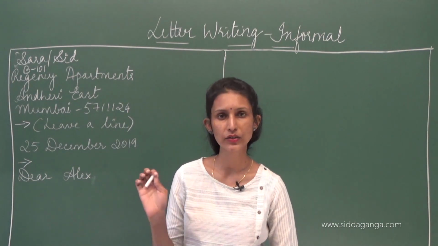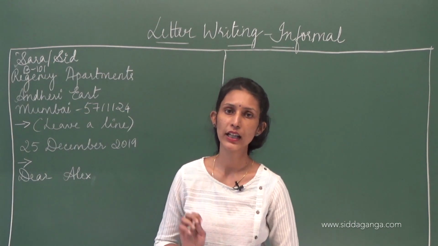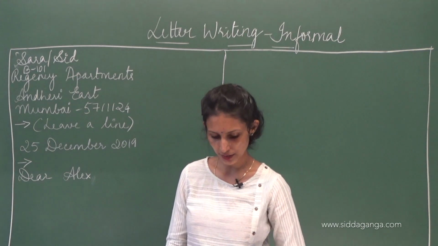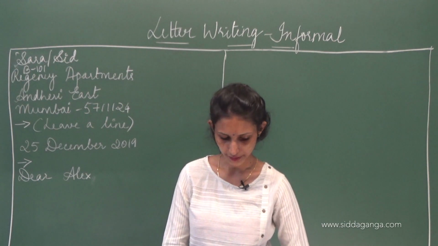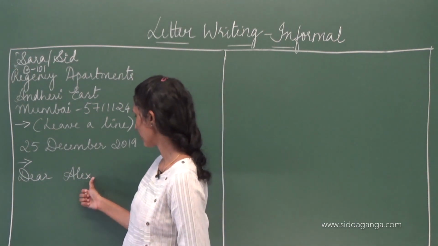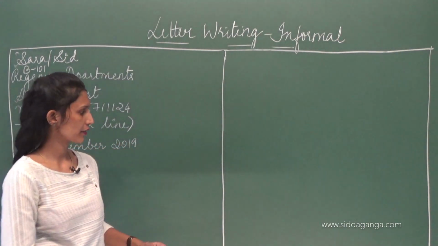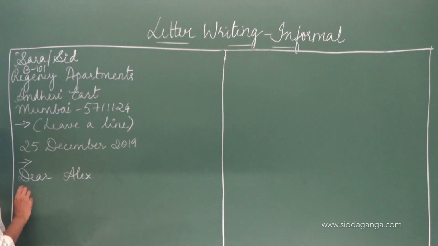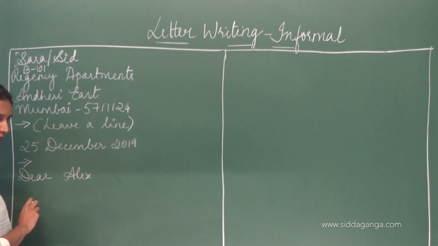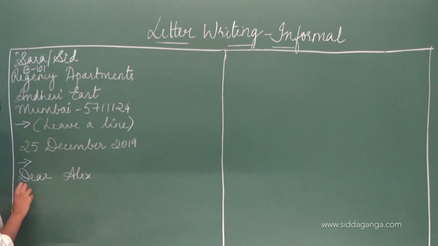What has happened to him? He has just graduated from college and he has got a job. So what do we have to write? A letter of congratulations. Okay, congratulating him for his success. All right, let's write the body of the letter. Okay, dear Alex or dear loving friend or however you would like to call Alex, but a sensible one. Then you may leave a line or just begin right after that. Well and good if you leave a line.